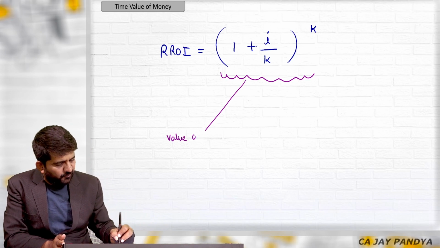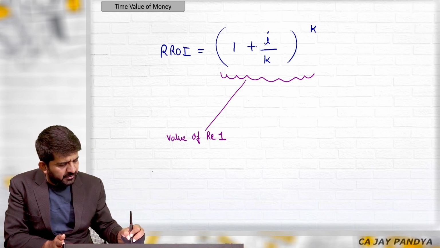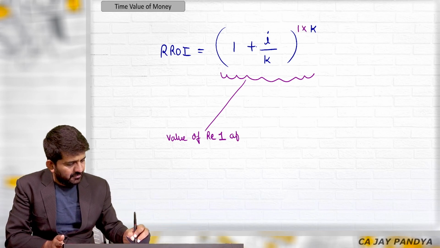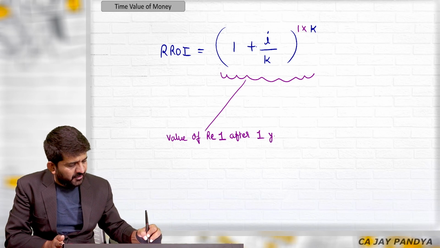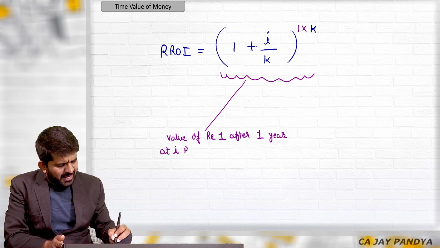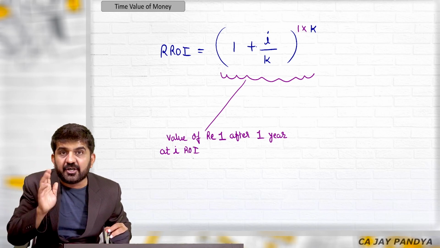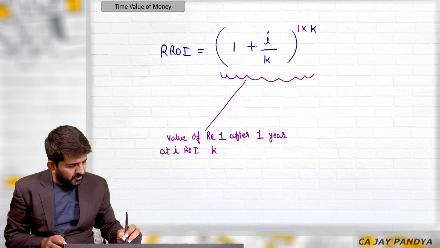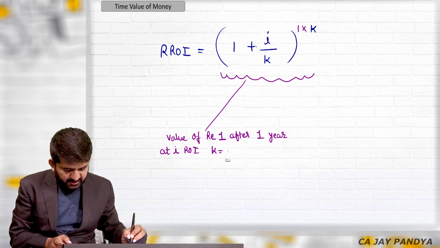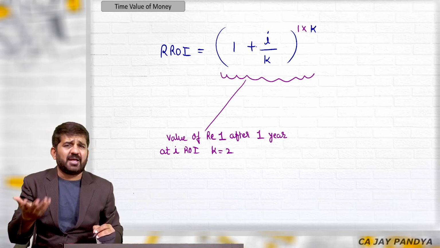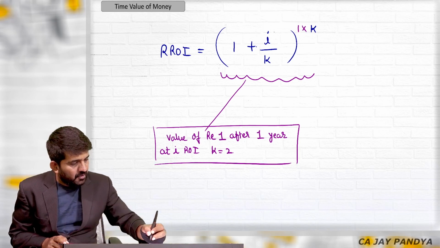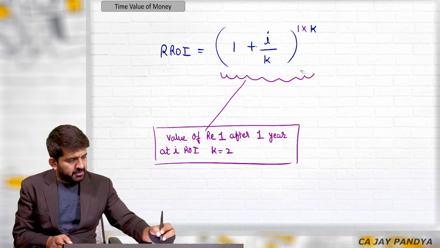This is the value of rupee 1 after 1 year, at I rate of interest, which is the nominal rate of interest, where interest is compounded more than 1 time in a year. It might be 2, it might be 12, it might be 365.